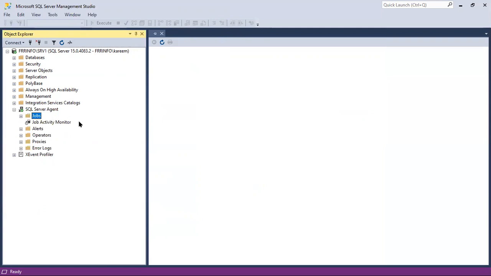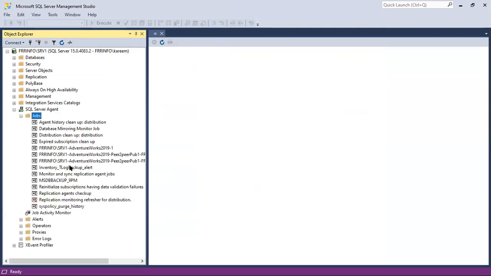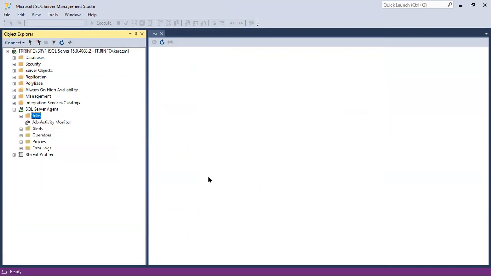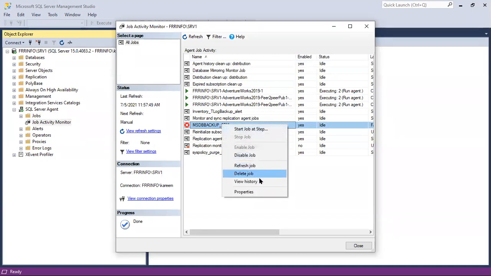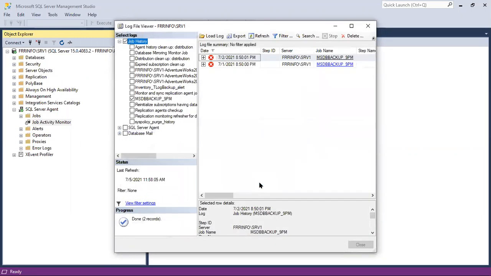If you want to schedule backups, replication or log shipping, all those are scheduled by creating jobs. In the Job Activity Monitor, we can monitor whether all the jobs are working fine or not. If any job is failing, we can see the reason by using View History, and depending on the reason, we can troubleshoot why this job is failing.